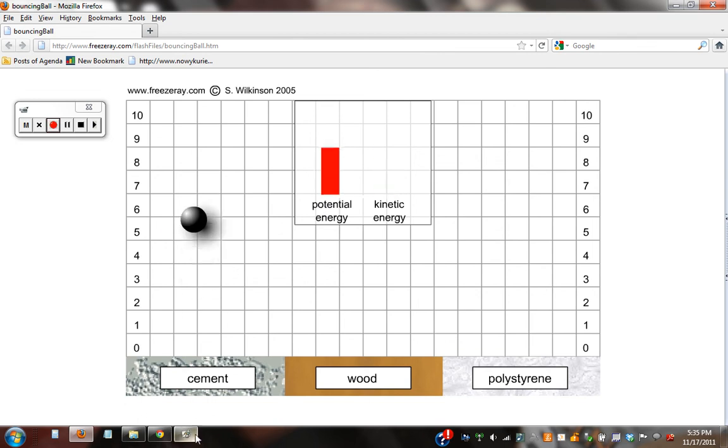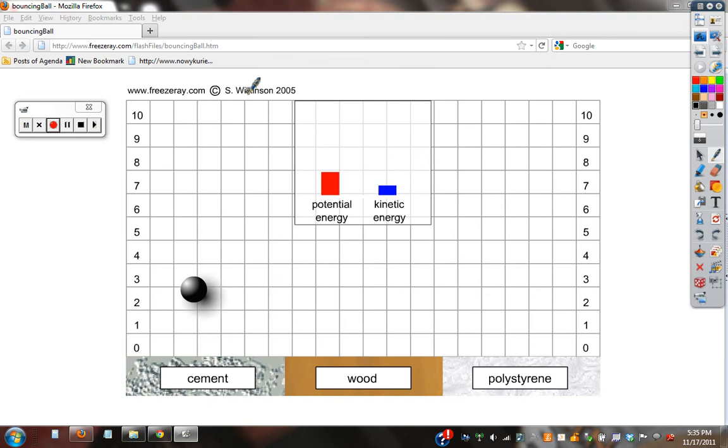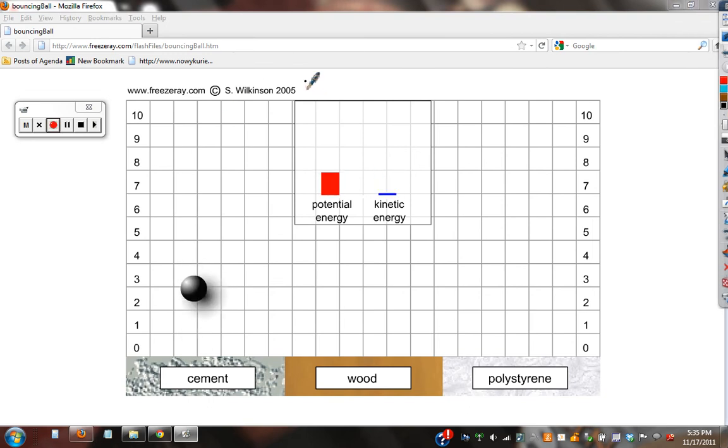So I want you to take a few notes on this little web page I've got here. It's pretty handy. Question number 1. How is potential energy and kinetic energy related?